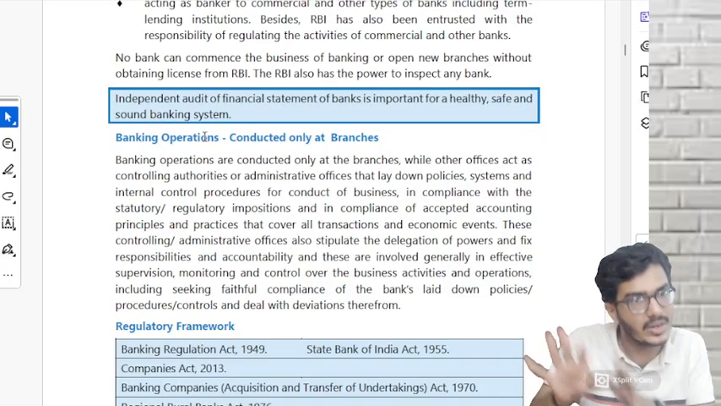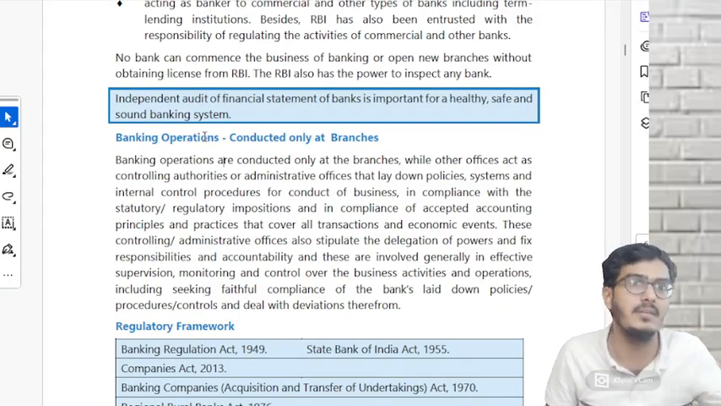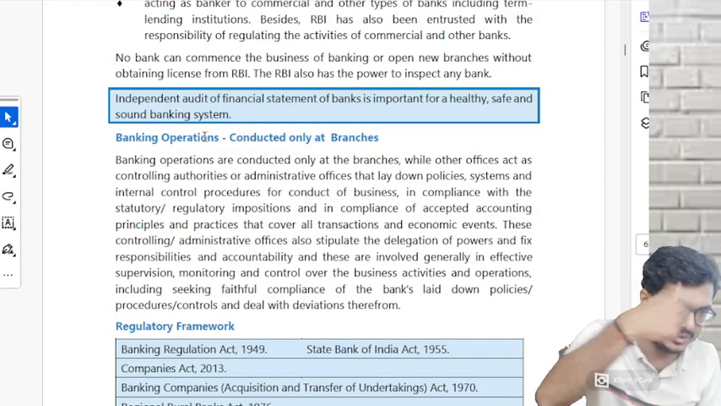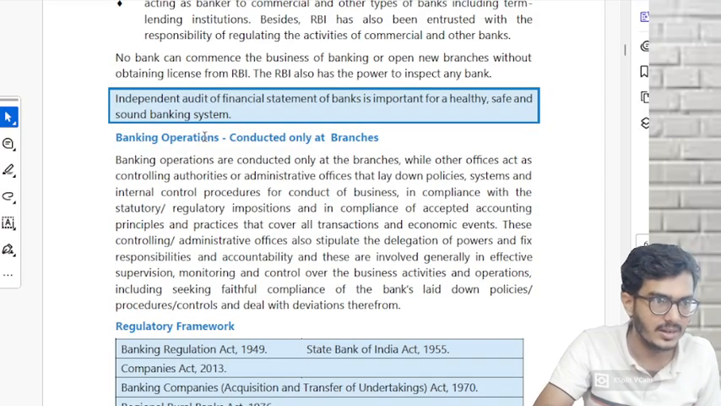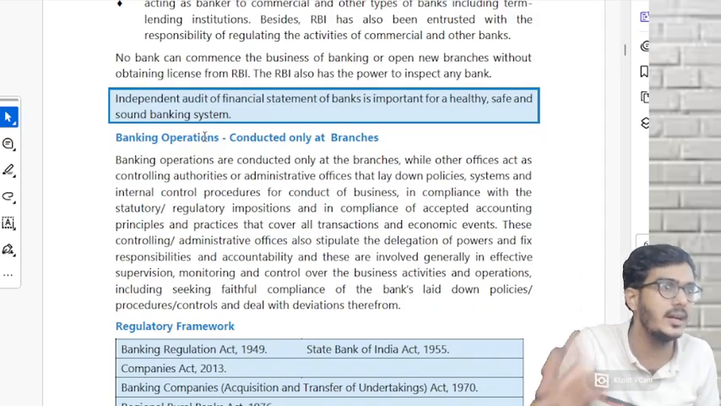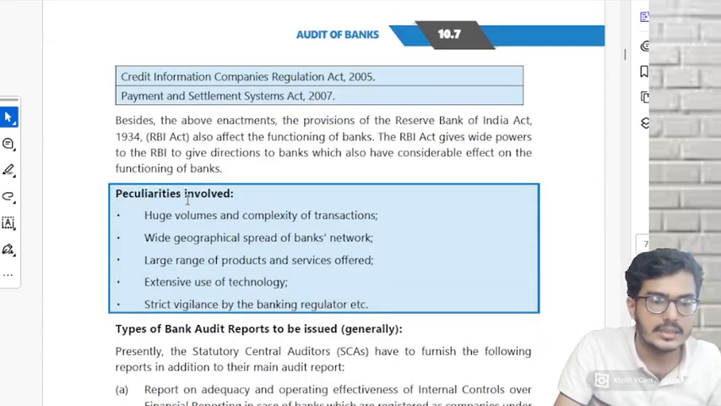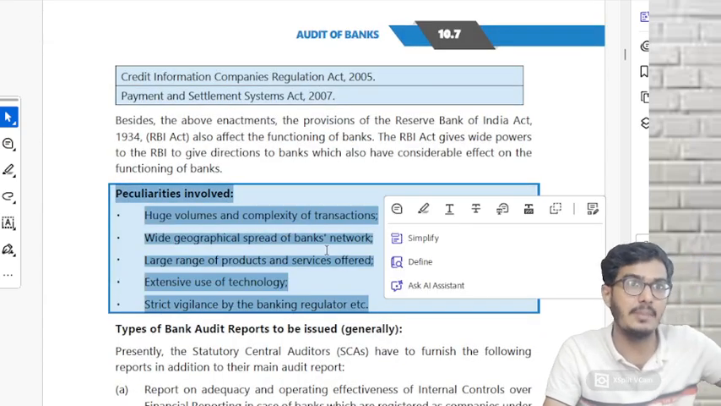Similarly, banking operations are done only at branches, but at headquarters, operations do not take place. Only admin work takes place. If you want to submit a check, withdraw money, or make a deposit, all these are done only at branches, not at the headquarters. For example, they have never tested this in ICI history. Okay. Then there is something like the RBI functions question.